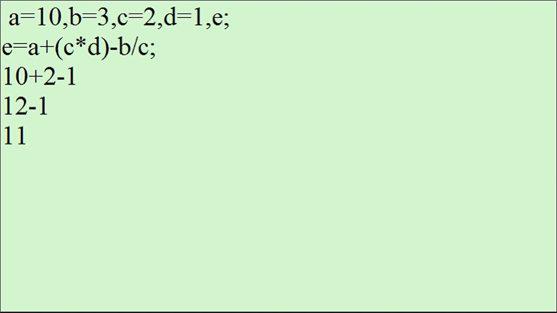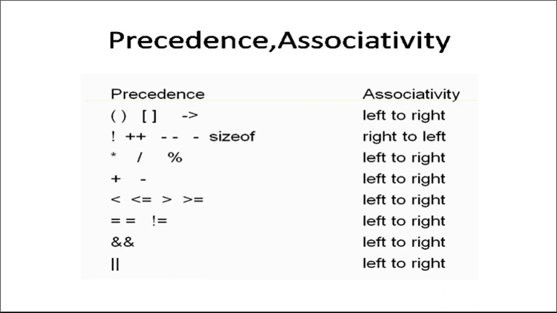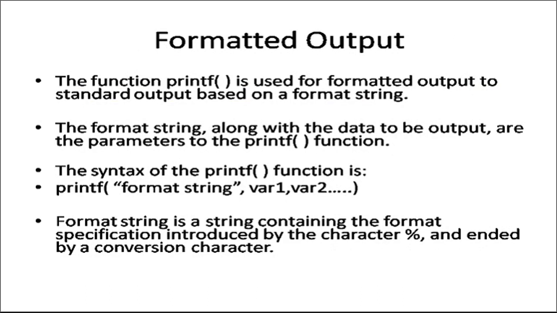This is how expressions are evaluated by using this precedence and associativity rule. The next point is formatted output. Whenever we write a program, let's say we have taken some input and we have to display the output on the screen. C language has rich inbuilt functions. The function used to display output on the screen is printf, also referred to as formatted output.